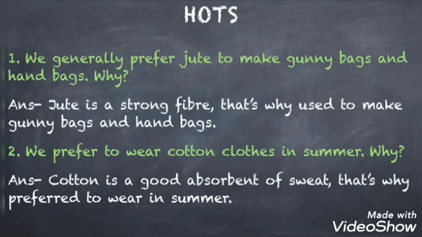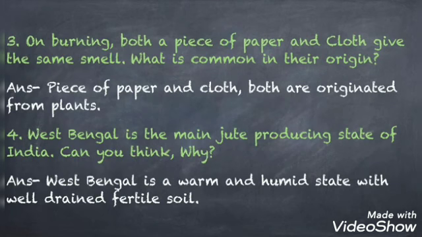Question number 3. On burning, both a piece of paper and cloth give the same smell. What is common in their origin? Answer is, piece of paper and cloth both originate from plants. That's why they give the same smell on burning. Question number 4. West Bengal is the main jute producing state of India. Can you think why? Answer is, West Bengal is a warm and humid state with well drained fertile soil, and all these conditions are favorable for the production of jute.